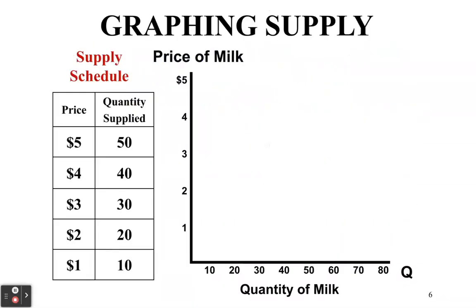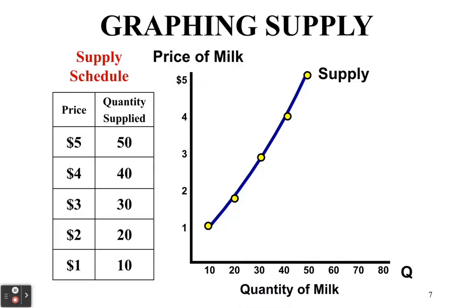Okay, so if we graph it, you don't have to label or put in the numbers, but you should draw roughly what the supply curve looks like, right? If we look here, at $1 we're supplying 10, 2, 20, 3, 30, 4, 40, 5, 50, right? So it's an upward sloping curve. The way you can remember that is in supply, you've got the word up, right? Upward sloping. Okay.